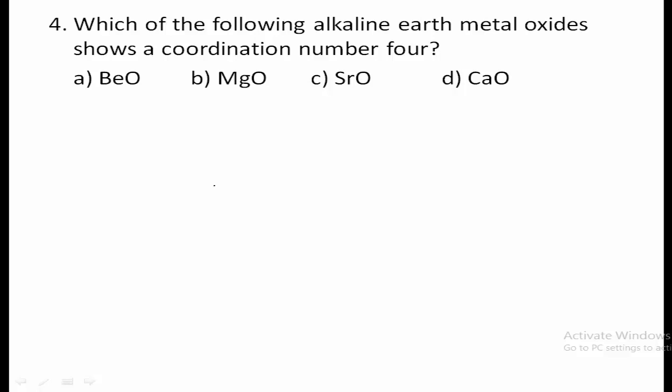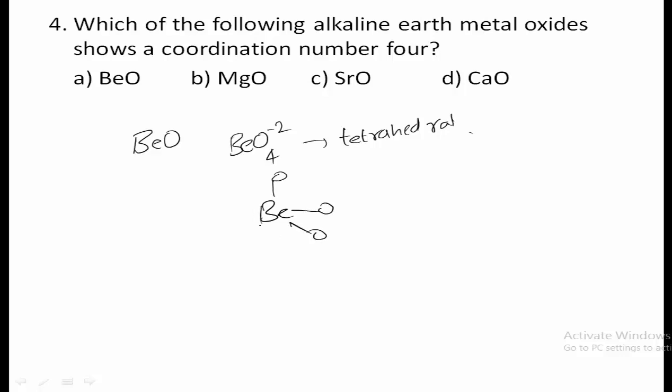So thus here beryllium oxide is the alkaline earth metal oxide which shows the coordination number 4, because beryllium can form BeO4 minus 2 having a tetrahedral structure, and thus we can say each beryllium is surrounded by 4 oxygen atoms. So option A, beryllium oxide, is the right one.